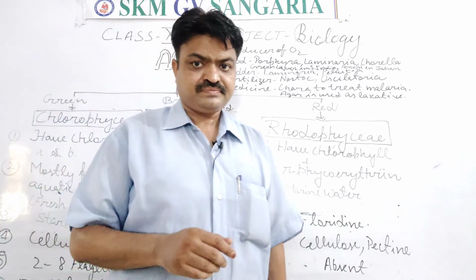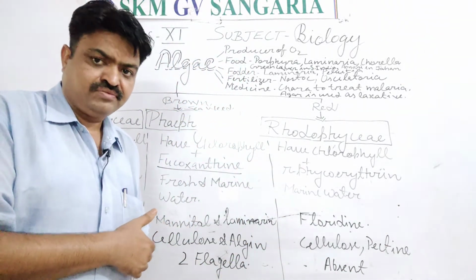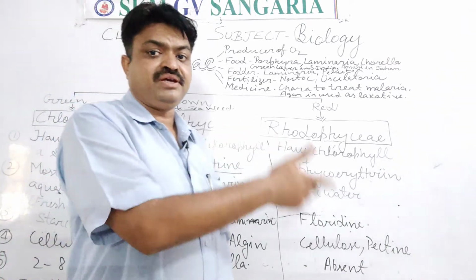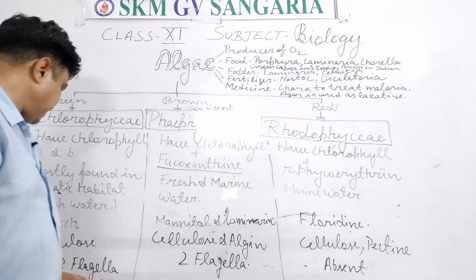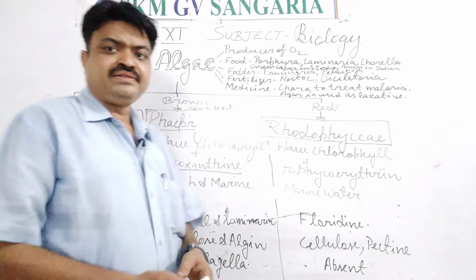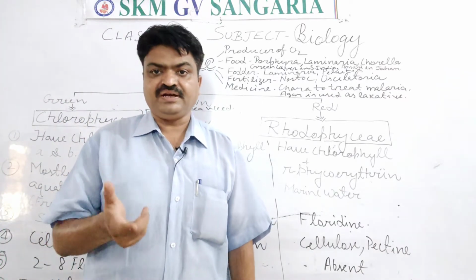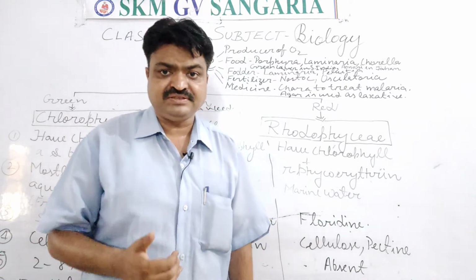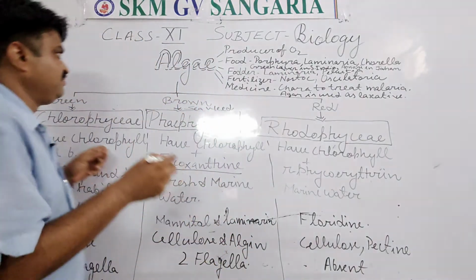But they are found in some groups of algae, and in some they are absent. So about this we will also discuss. Flagella are found in Chlorophyceae, and their number is different according to the type of algae, student. And how many flagella do they have? What are the flagella I am drawing here?